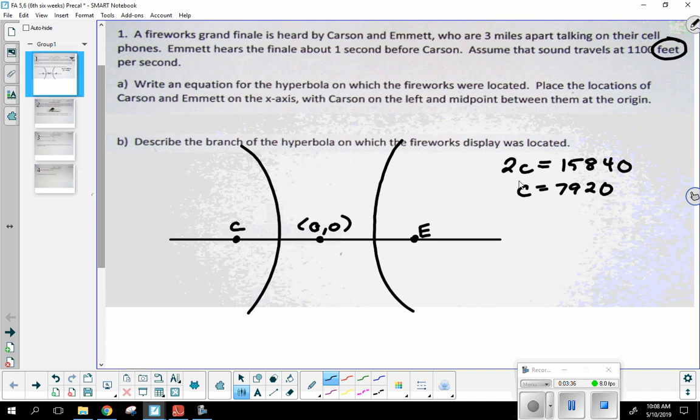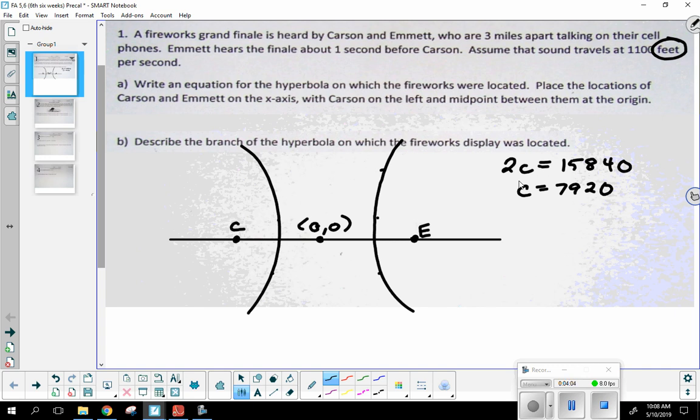7920. Okay. Now, where it's talking about the distance that the sound travels before Carson was able to hear it, this is actually going to help you find A. So let's take a step back for just a minute. First off, these 2 branches right here, any point that you take on either of the 2 branches, any of those are possible locations where the fireworks could have gone off. Okay? That's what the graph is representing.